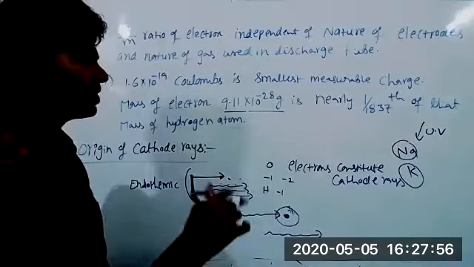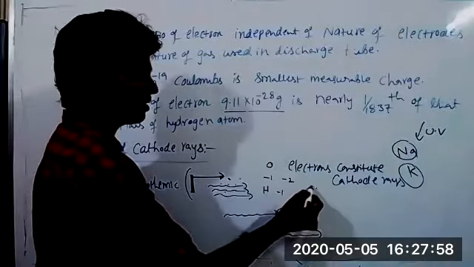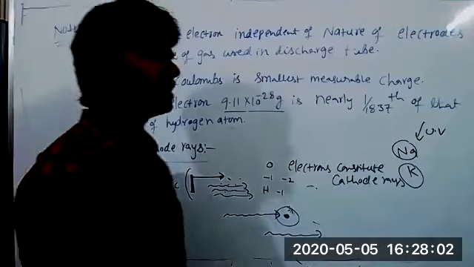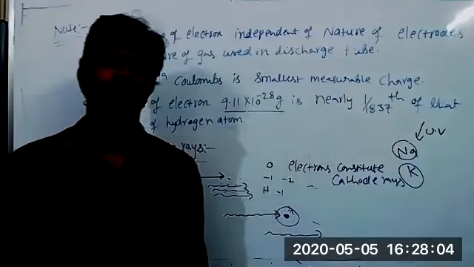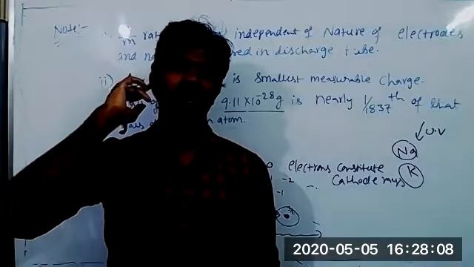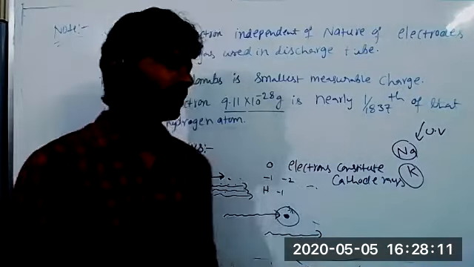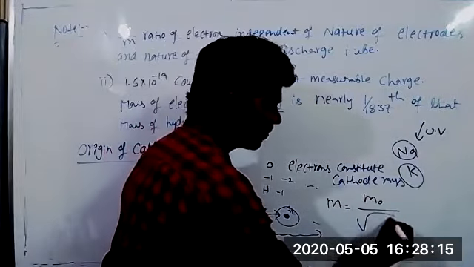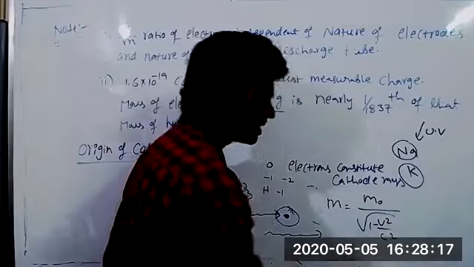When the electron is in motion, we have to apply some other formulas. You know Einstein's relativity theory. According to that theory, we have to calculate the mass of the electron. M is equal to m naught by root of 1 minus v square by c square. We have to apply this formula.